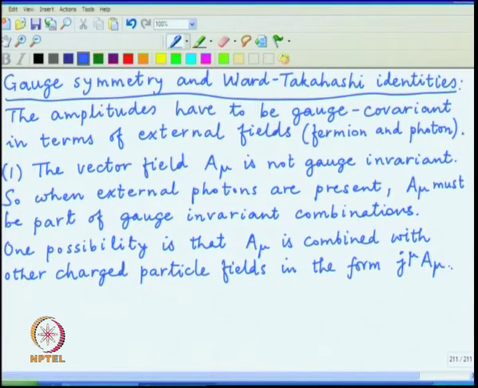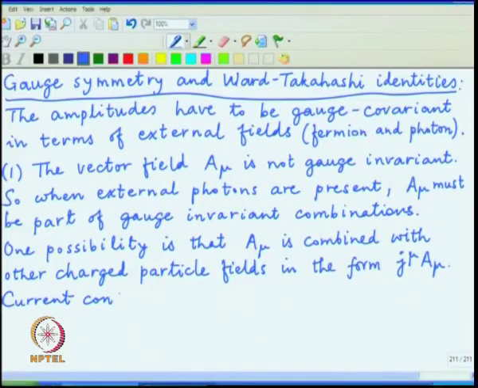And if this is done, then everything is okay, the current will be conserved, and then ensures gauge symmetry.